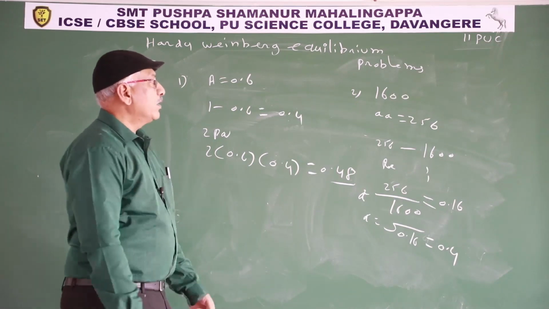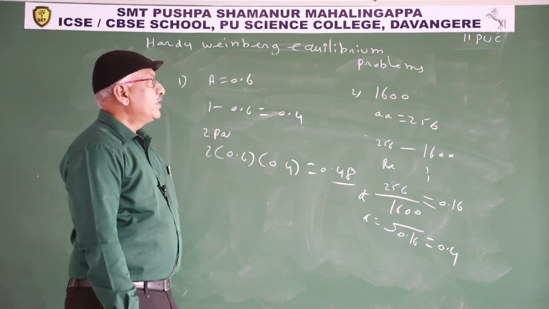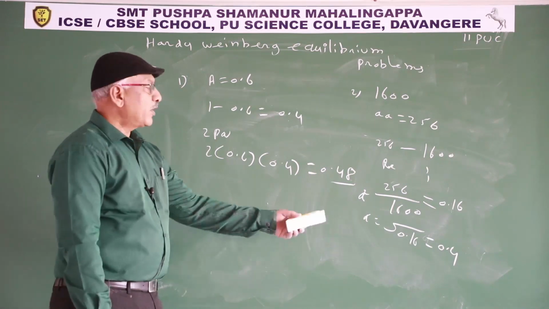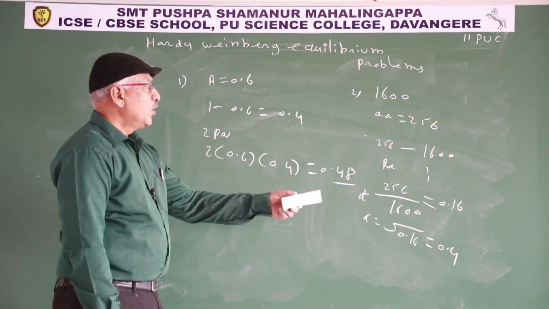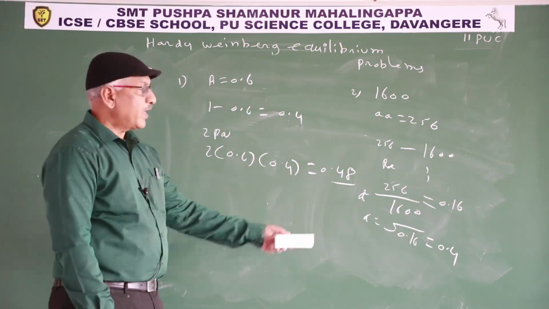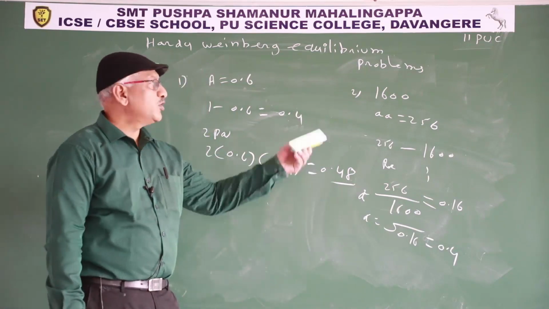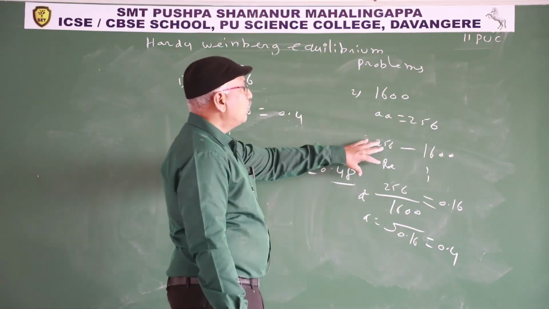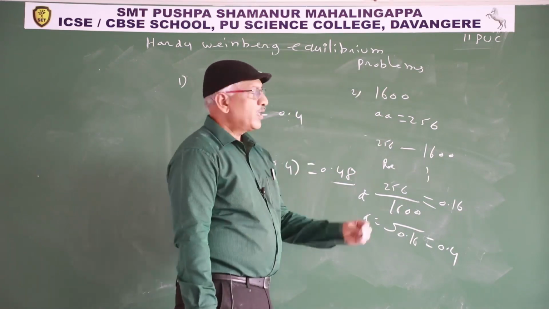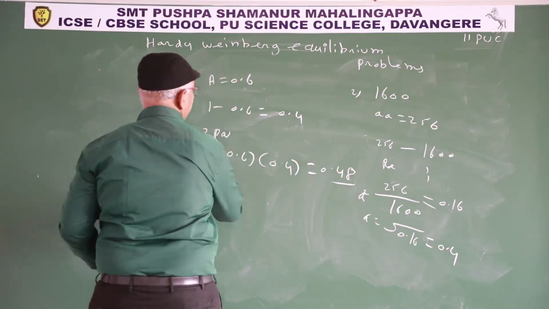Later you calculate P square. P square is 0.36 in 1. In 1600 how many? 1600 into 0.36. Heterozygous individuals 2 into PQ, 2 into 0.6 and 0.4, 0.48 heterozygous individuals. How many in 1600? 1600 into 0.48. It is one model. They give total population and recessive individuals. Calculate homozygous dominant or heterozygous individuals.